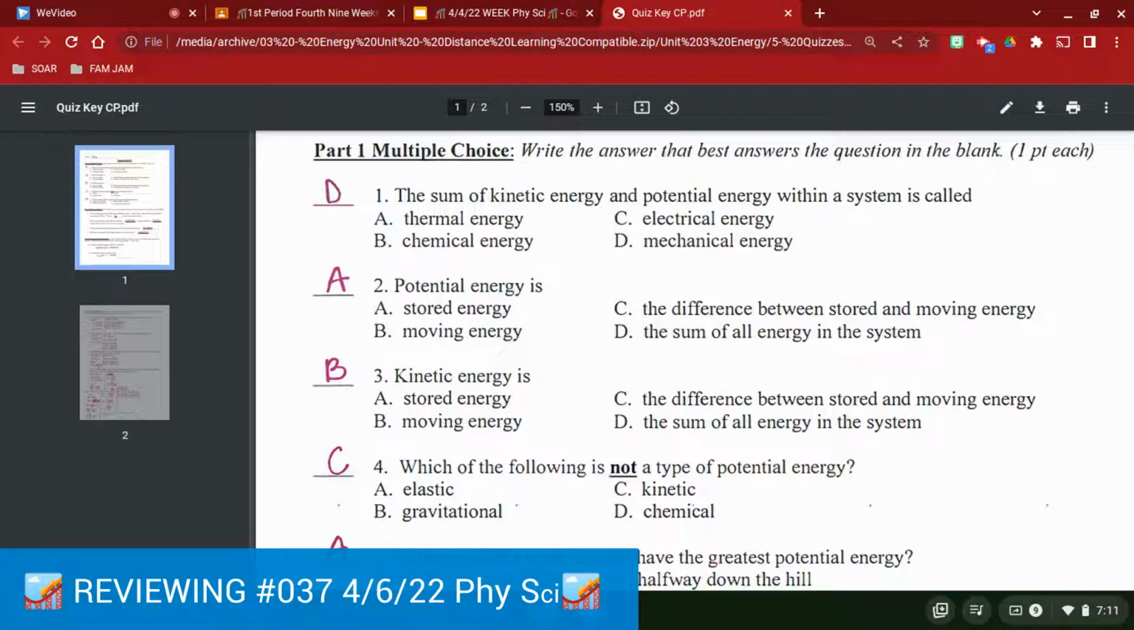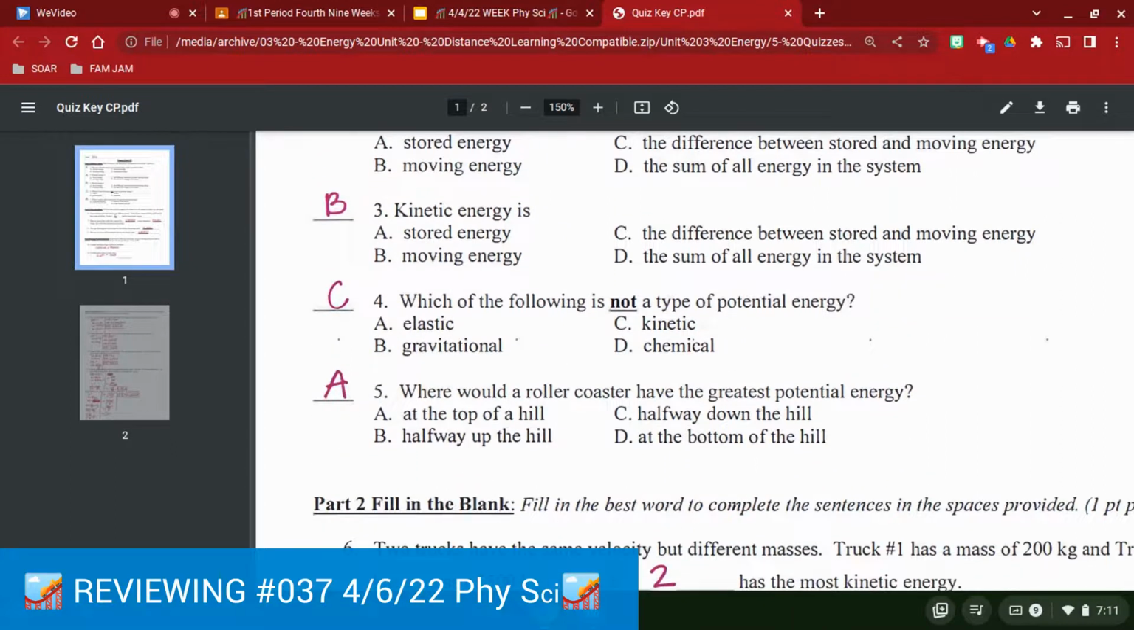Number four, which of the following is not a type of potential energy? C, kinetic, because kinetic means it's moving, therefore it can't also be potential. And then number five, where would a roller coaster have the greatest potential energy? If you think about all of the graphs and graphics that we have looked at, think about the top of a roller coaster. Right before you go over the edge, you are going to have an insane amount of potential energy. So that is why that one is A.